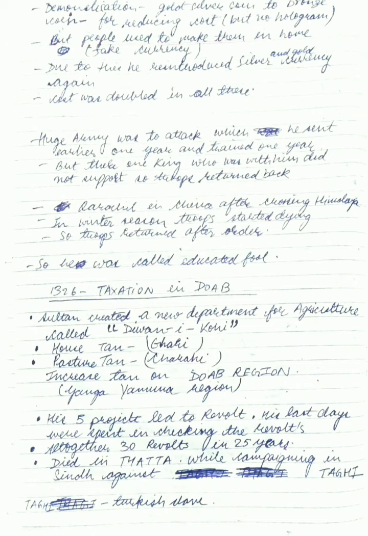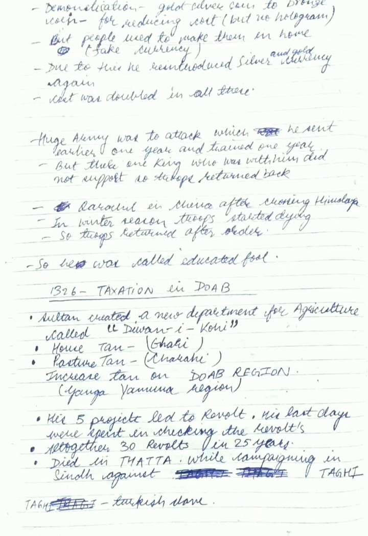So the last days of his rule were spent in checking these revolts, and he died in Thatta while campaigning in Sindh against Taghi, who was a Turkish slave.